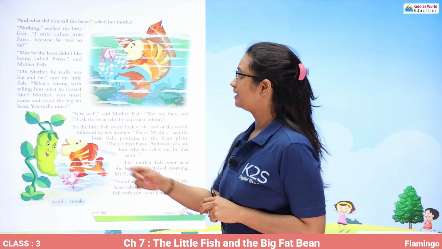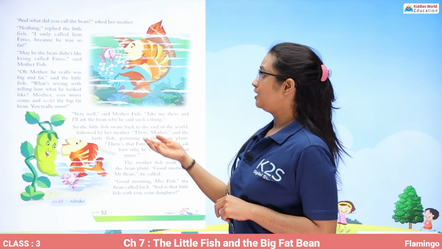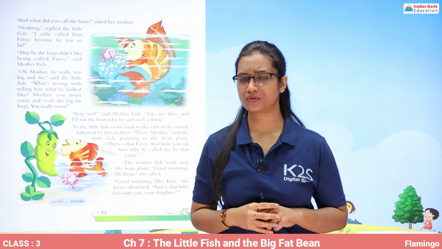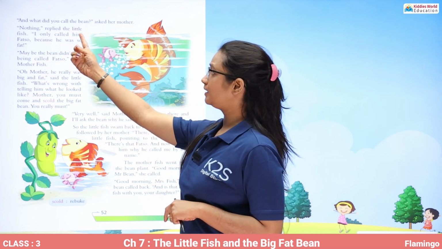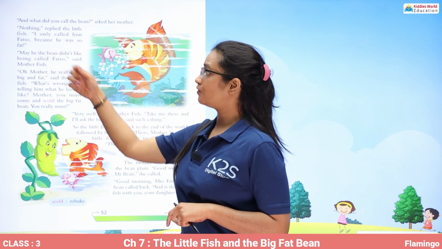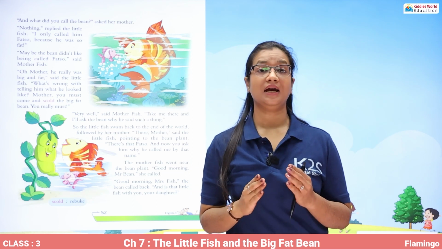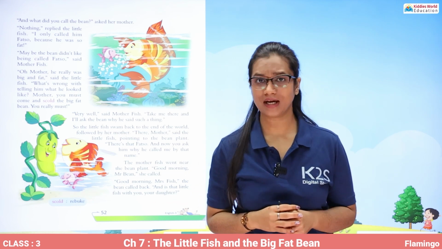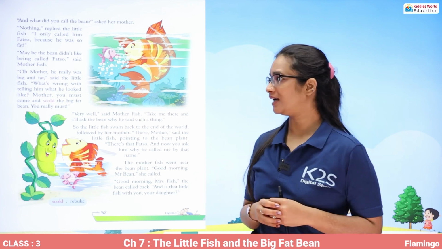"And what did you call the bean?" asked the mother. So the mother fish asked the little fish if she had also said anything to Mr. Bean. "Nothing," replied the little fish. "I only called him Fatso because he was so fat." So the little fish replied that she just called him Fatso because he was so fat. Did I do anything wrong in that? I just called him what he looked like.